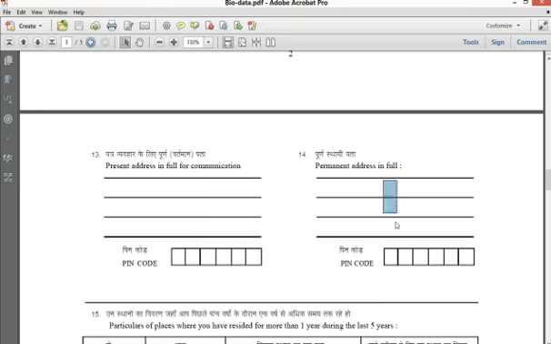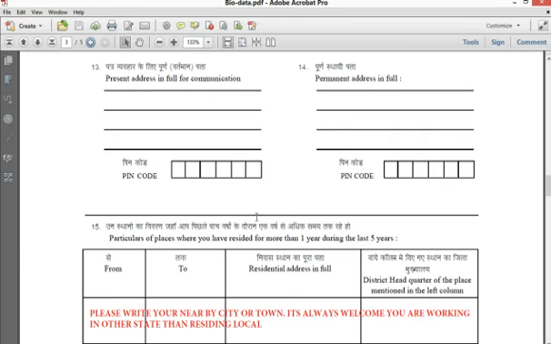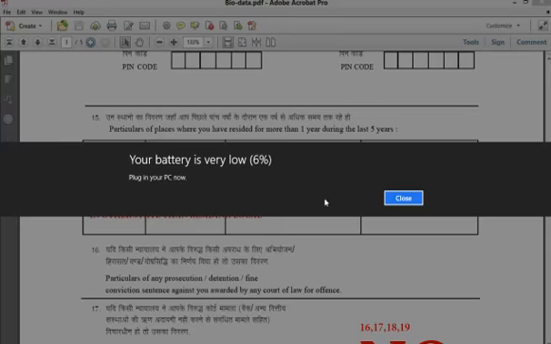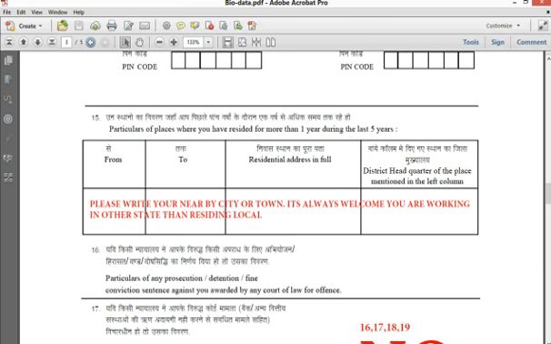and pin code, everything. Fill the whole application in blue, so that the original application can be differentiated from the Xerox copy of your biodata form, as you have to take Xerox copies of the biodata form. That will be differentiated. Okay.